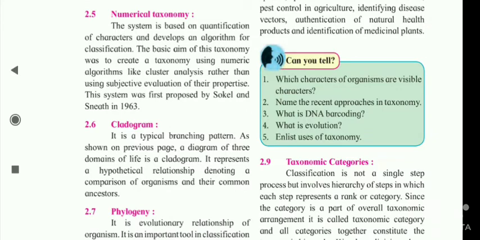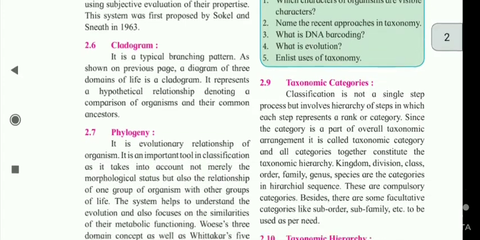Can you tell which characters of organisms are visible characters? Name the recent approaches in taxonomy. What is DNA barcoding? What is evolution? And enlist uses of taxonomy.